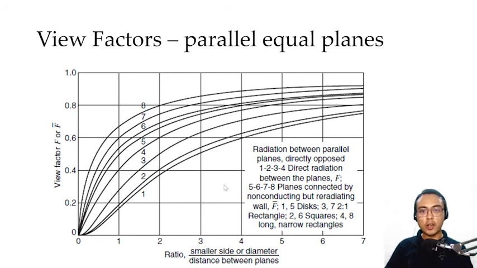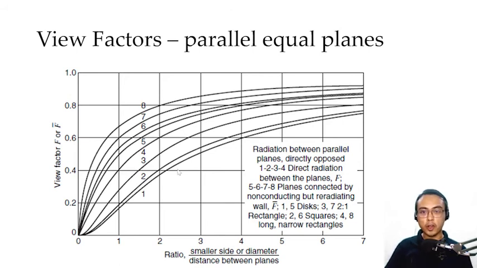Okay? If you take a look at curves 1, 2, 3, and 4, those are for direct radiation, which is our first case. And our system consists of two equal square plates. So for square plates, we use curves number 2 and 6. Curve 2 is for direct radiation. Curve 6 is when you have a non-conducting but re-radiating wall.